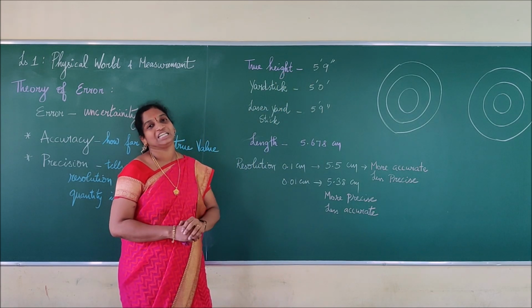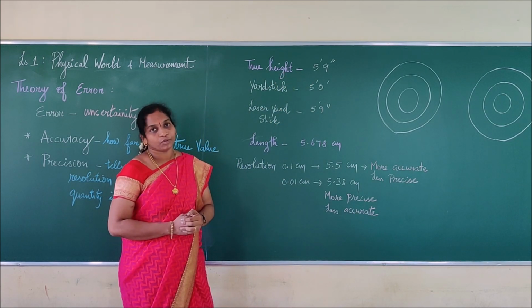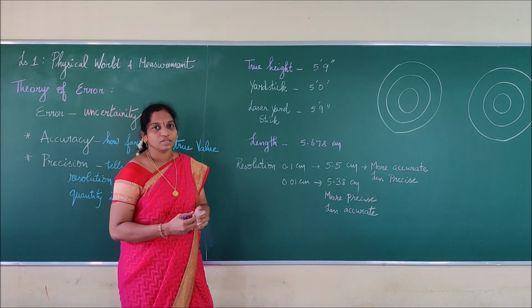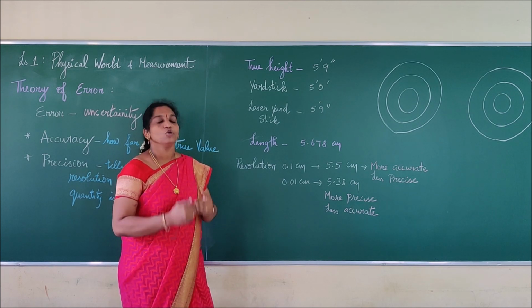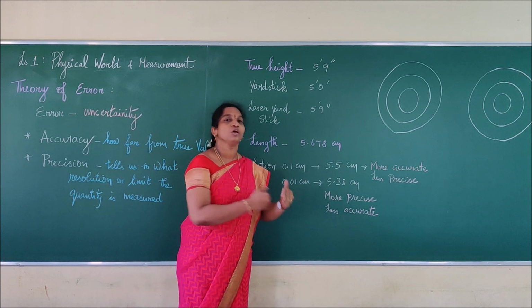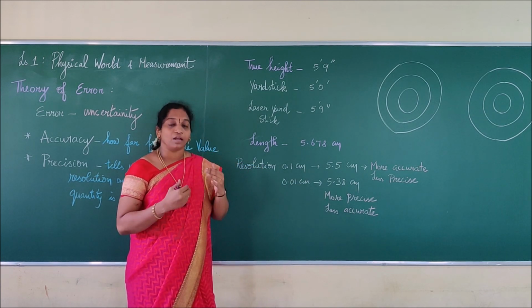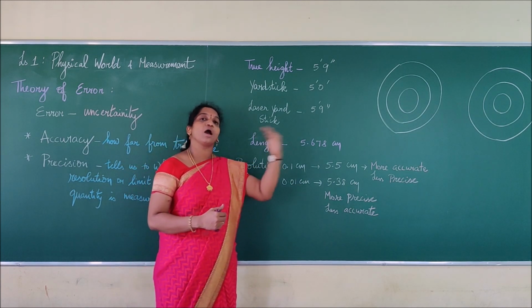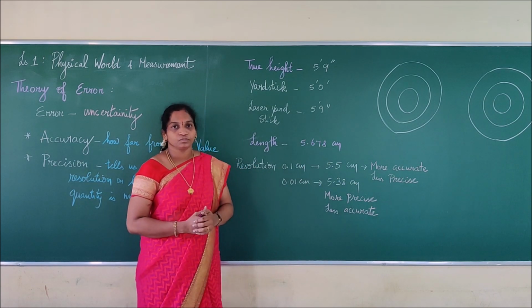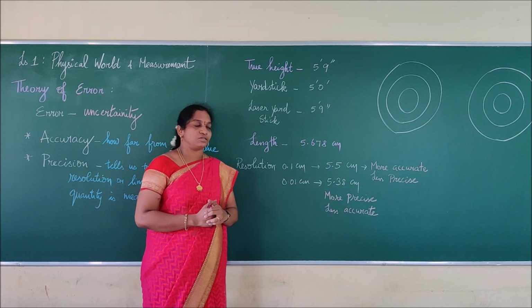We call that accuracy. Can you understand that? So accuracy means the measured value is very close to the true value. Then I can say the measured quantity is very accurate to the true value. Is it easy? Yes, right.